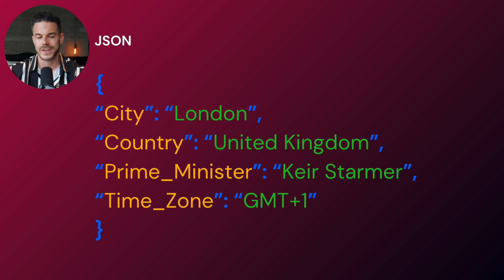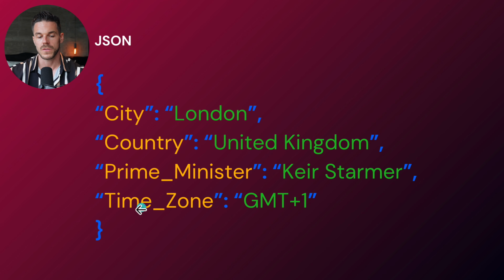Because if we look closely at the JSON format, we see that it is highly structured and organized. We have all these blue parts, the brackets, and then these quotes and the colons, and we have the so-called keys: city, country, prime minister, and time zone. And these keys are basically the names of the data that is contained in the so-called values.